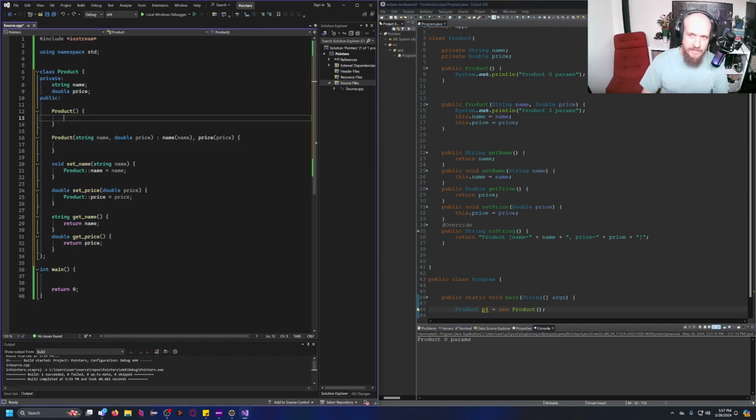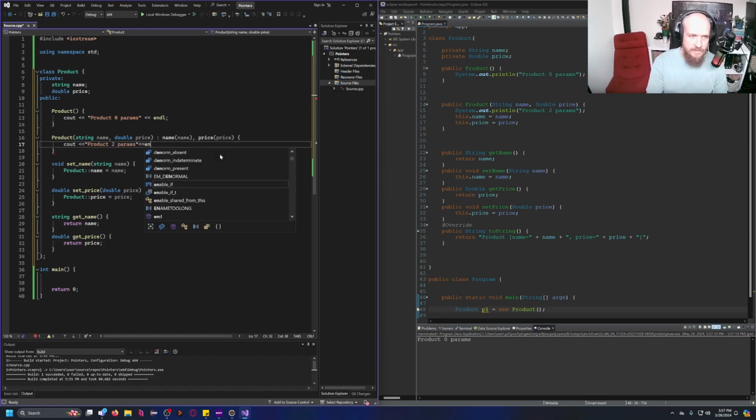I'm gonna go ahead and do the exact same thing in C++, and I'm gonna write cout product 0 params and line, and I'm gonna go ahead over here as well, product 2 params and line. So I'm gonna go ahead and write product p1 and nothing more.